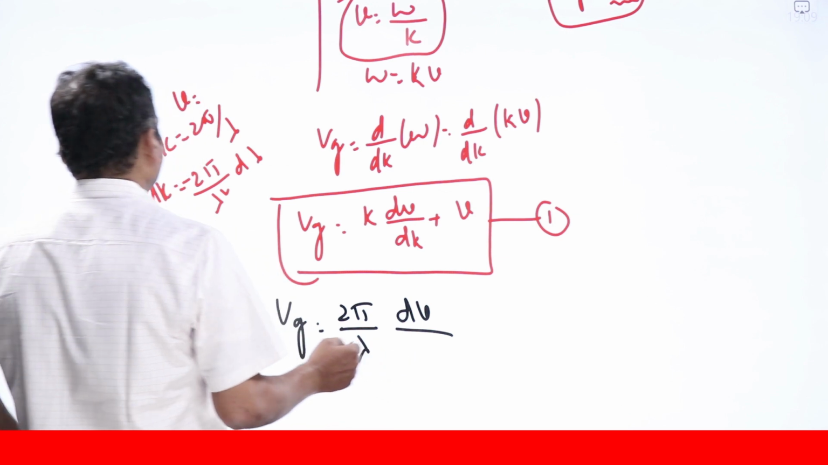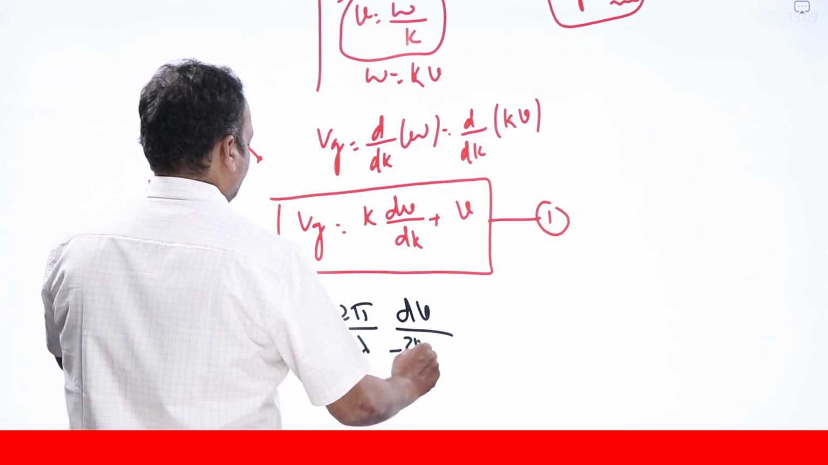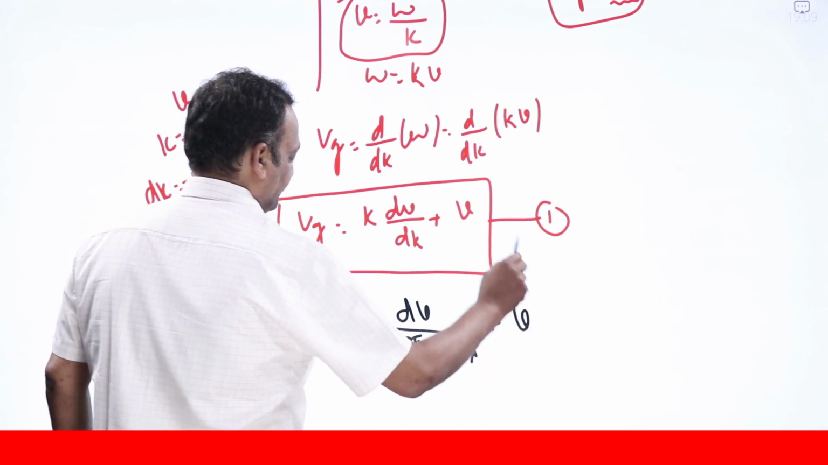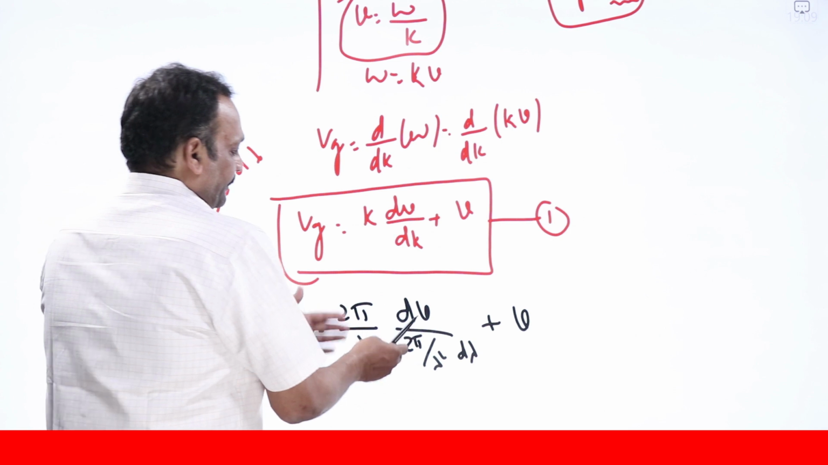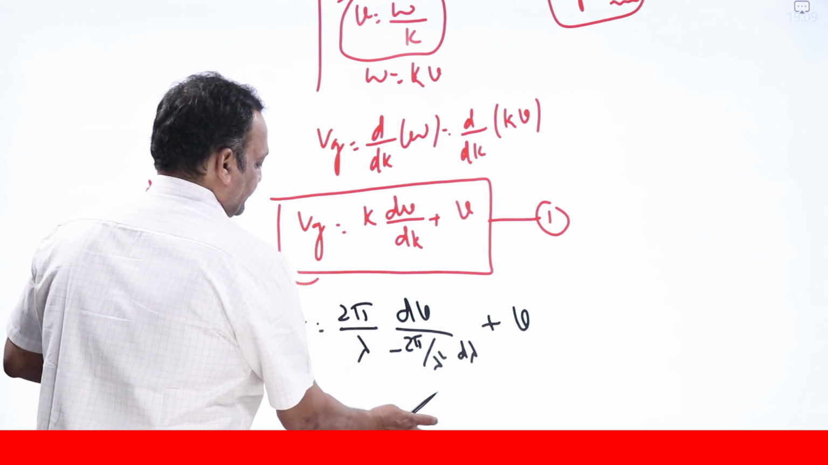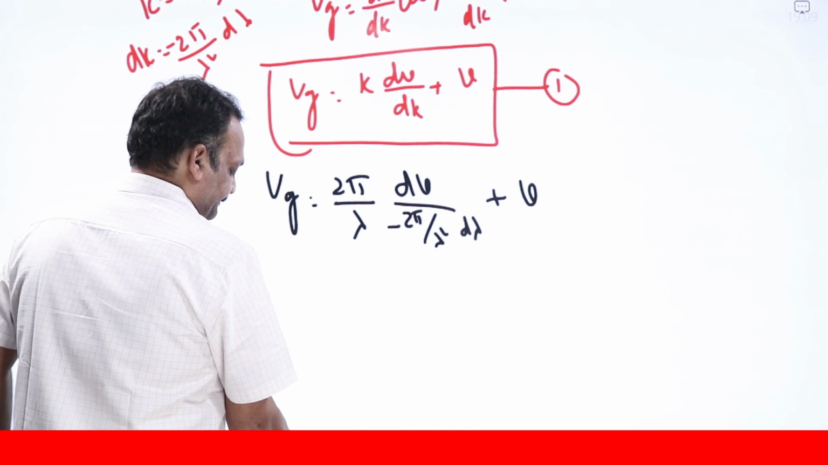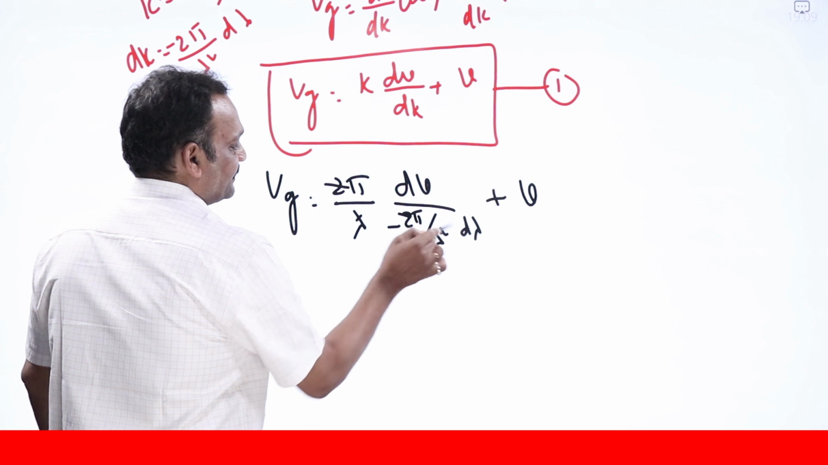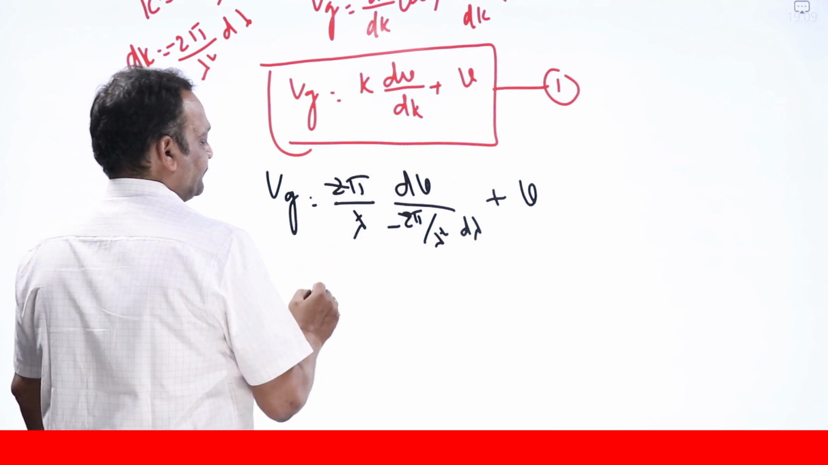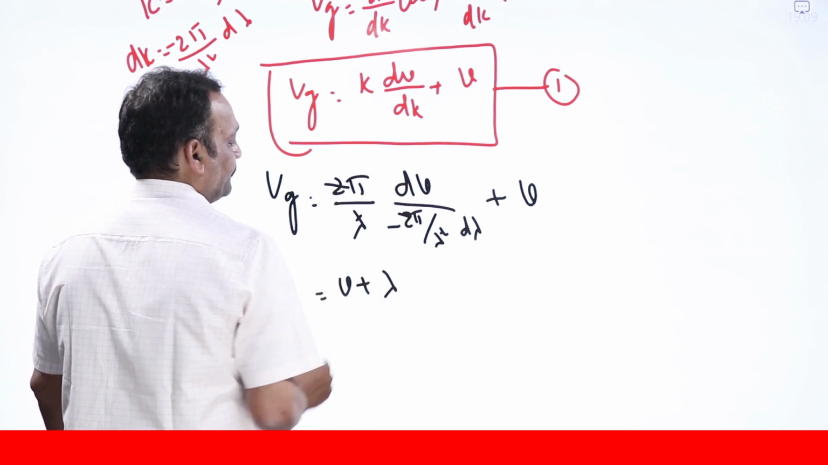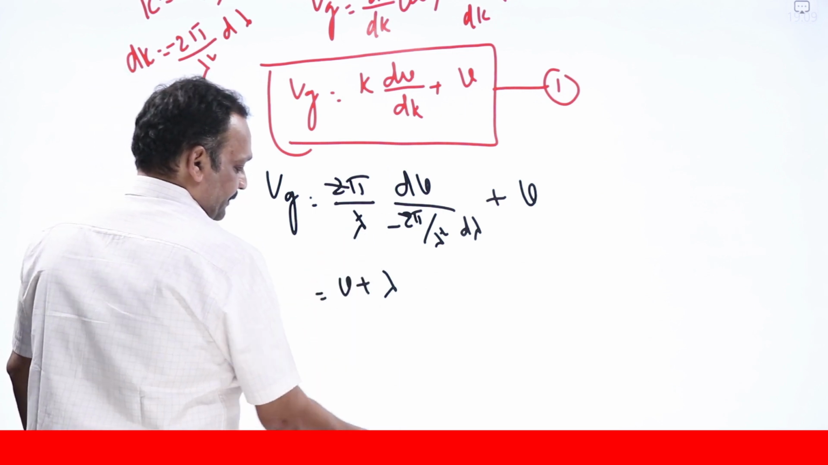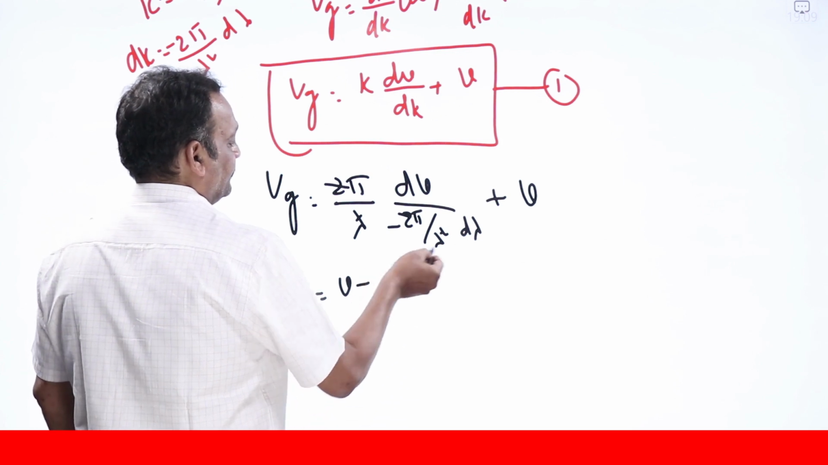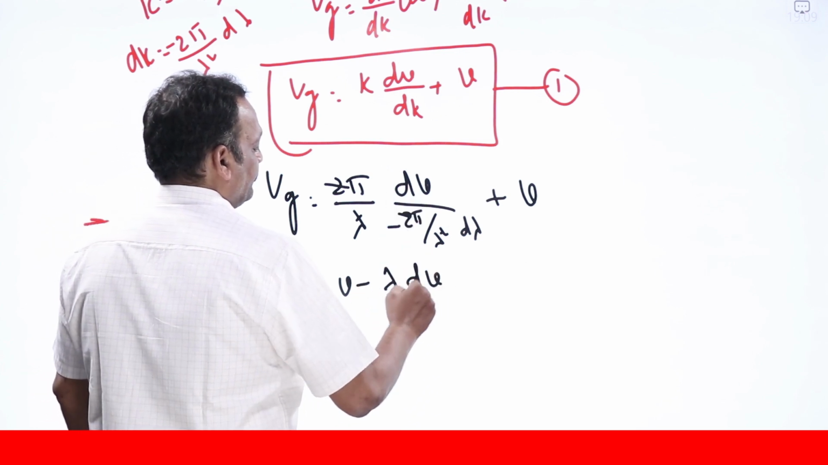That is dv by dk, what is dk equal to? Minus 2 pi by lambda square into d lambda. Again v only. Now, a slight rearrangement of terms here. This 2 pi and this 2 pi get cancelled. One lambda also gets cancelled, so this lambda goes up, so this is equal to v plus lambda into, now this minus sign is there, so it is minus: v minus lambda into dv by d